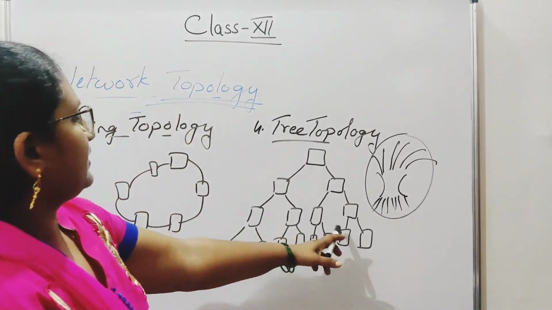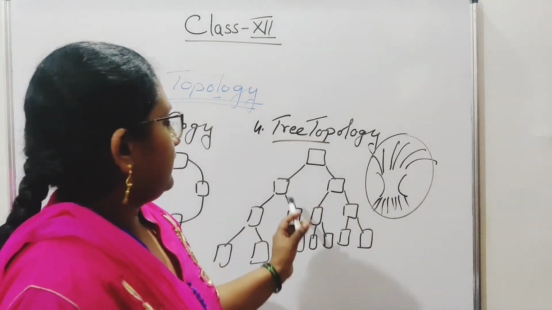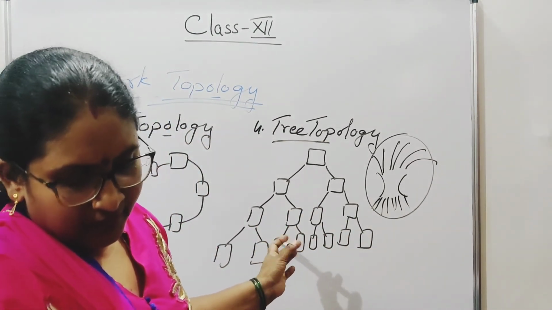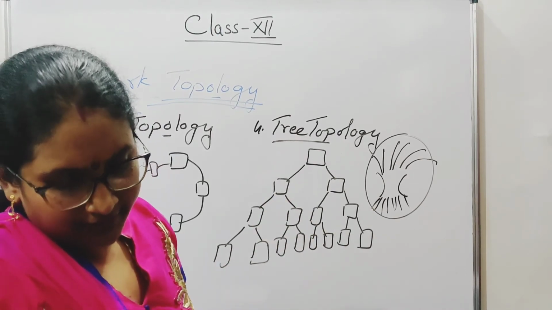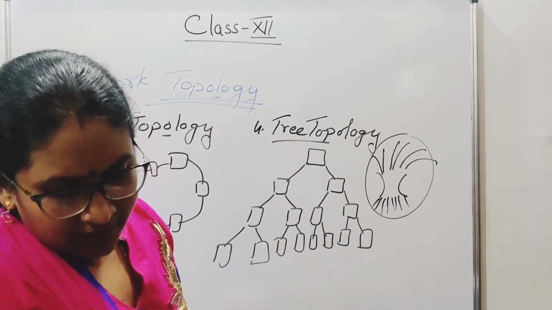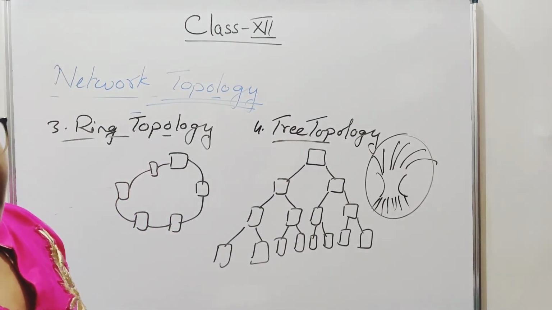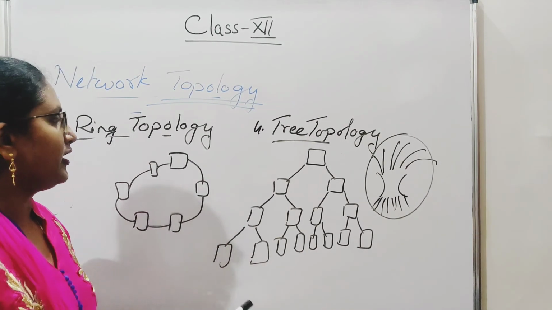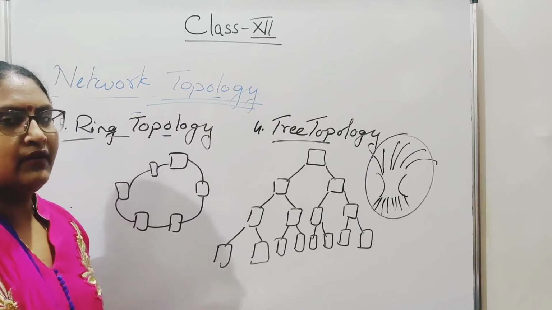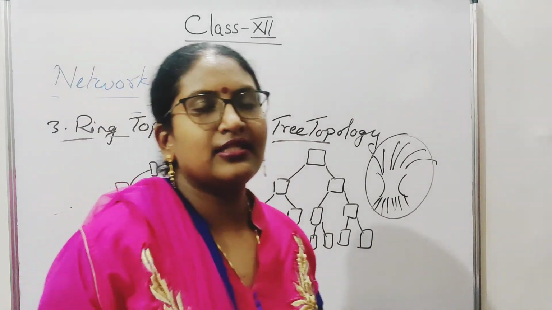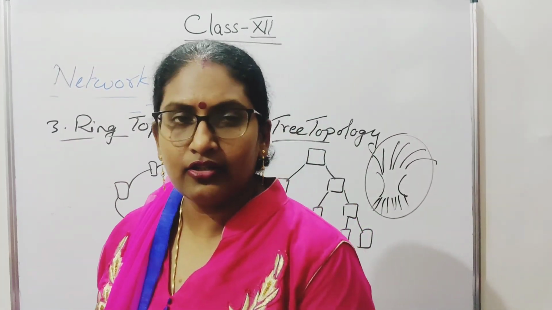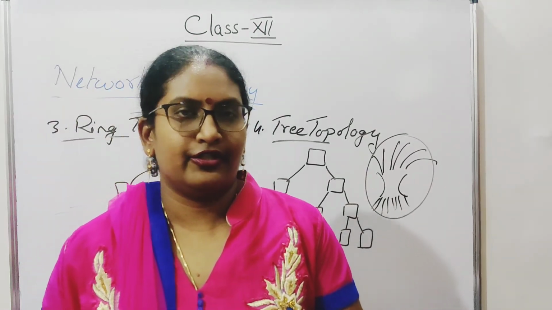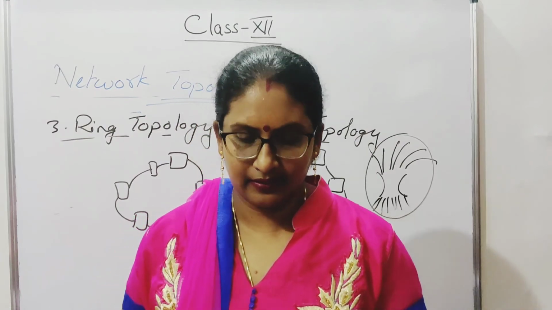See here, it looks like so many complications, right? So it is more difficult to configure. Then the length of each segment is limited by the type of cable we are using. So this is your tree topology. So we have learned the 4 types of topologies: bus topology, star topology, ring topology and tree topology. Okay, thank you.